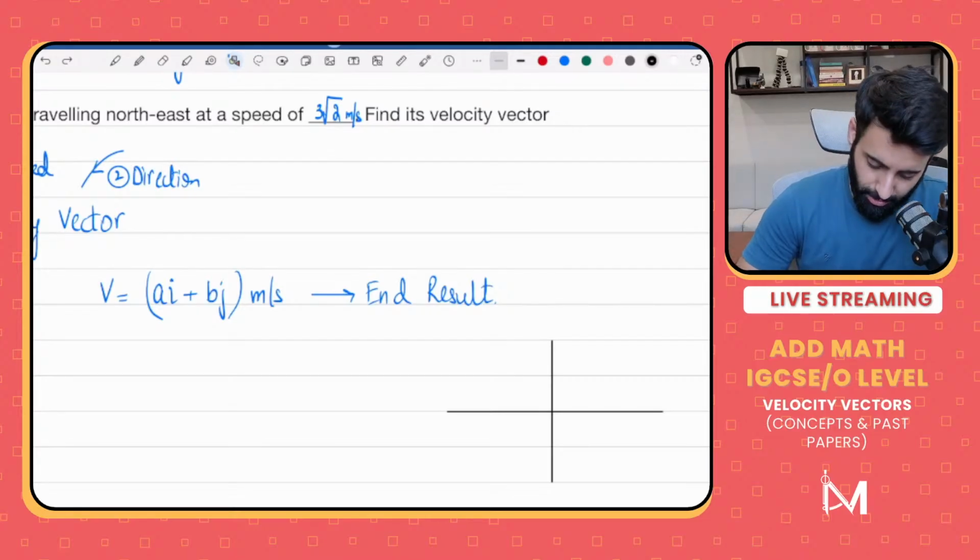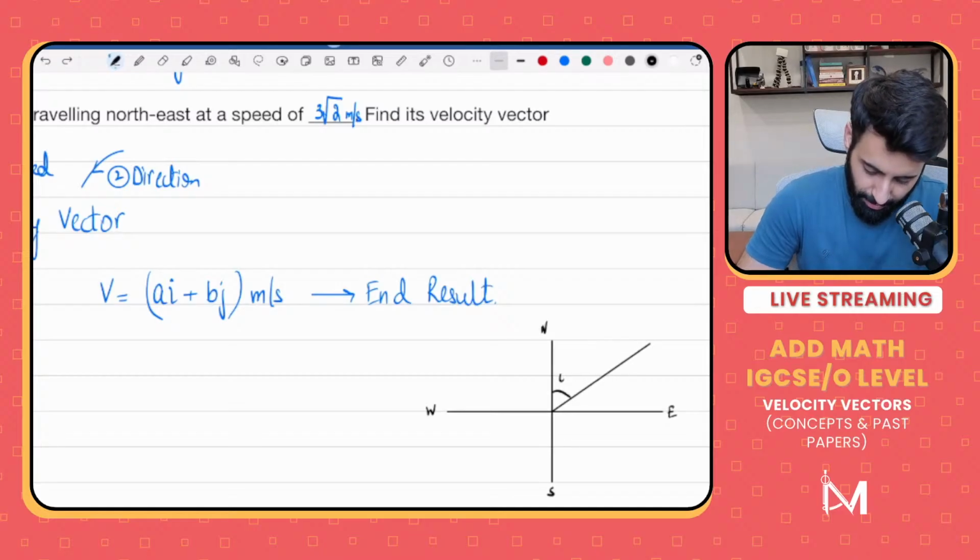So here's north, and here's east, here's west, and here's south. Northeast, remember, means exactly in between north and east. So this is 45 degrees and this is 45 degrees.